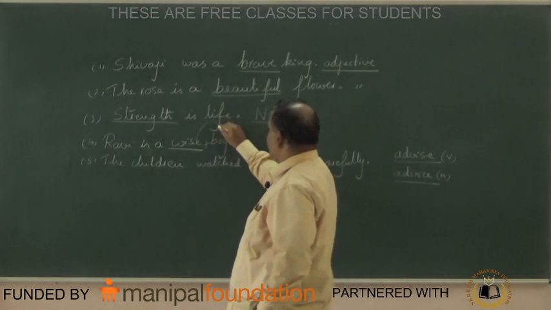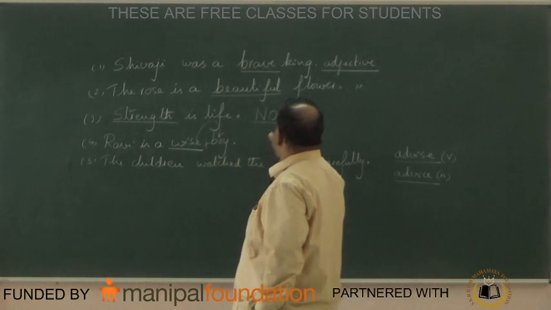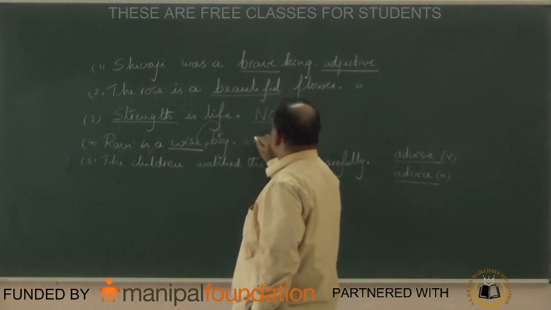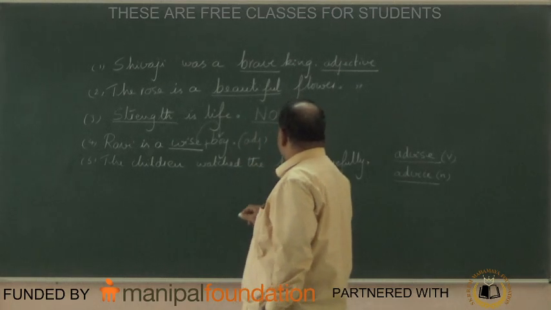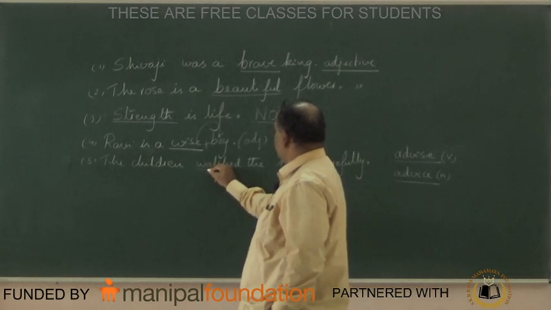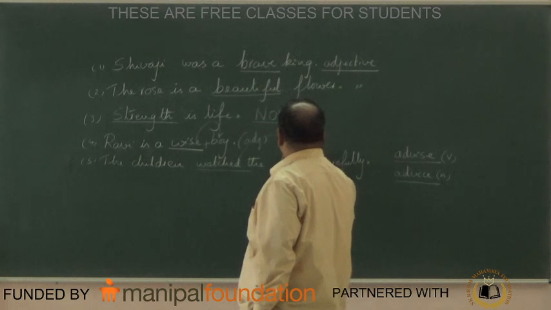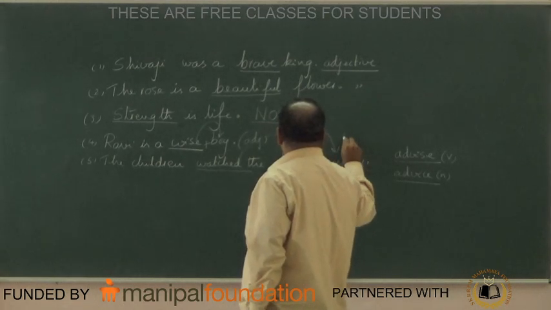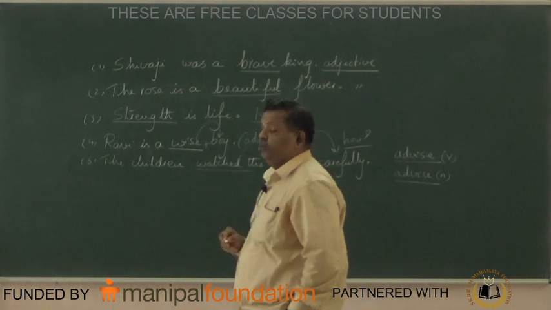Ravi is a wise boy. This wise tells us something more about noun. So, wise is once again, what is that? Adjective. The children watched the birds. What did they do? The children watched what? Birds. Then one more question is there, that is how?